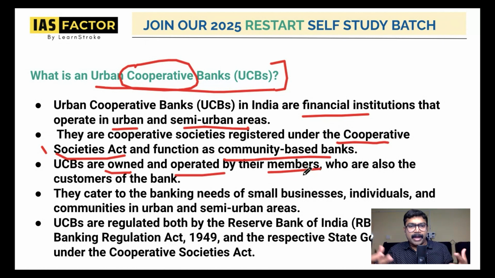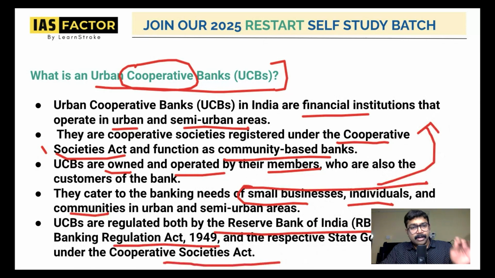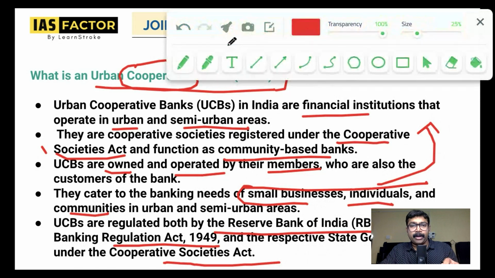We all form the bank. We are all members of the bank, and it's run and operated by us. It takes care of small businesses, individuals, and the community in urban and semi-urban areas, who are the beneficiaries of this bank. Very, very important point. This is regulated by RBI. The Urban Cooperative Bank is regulated by RBI under the Banking Regulation Act 1949 and by the respective state governments under the Cooperative Societies Act. So please remember all these points. This can also be asked in the UPSC prelims.